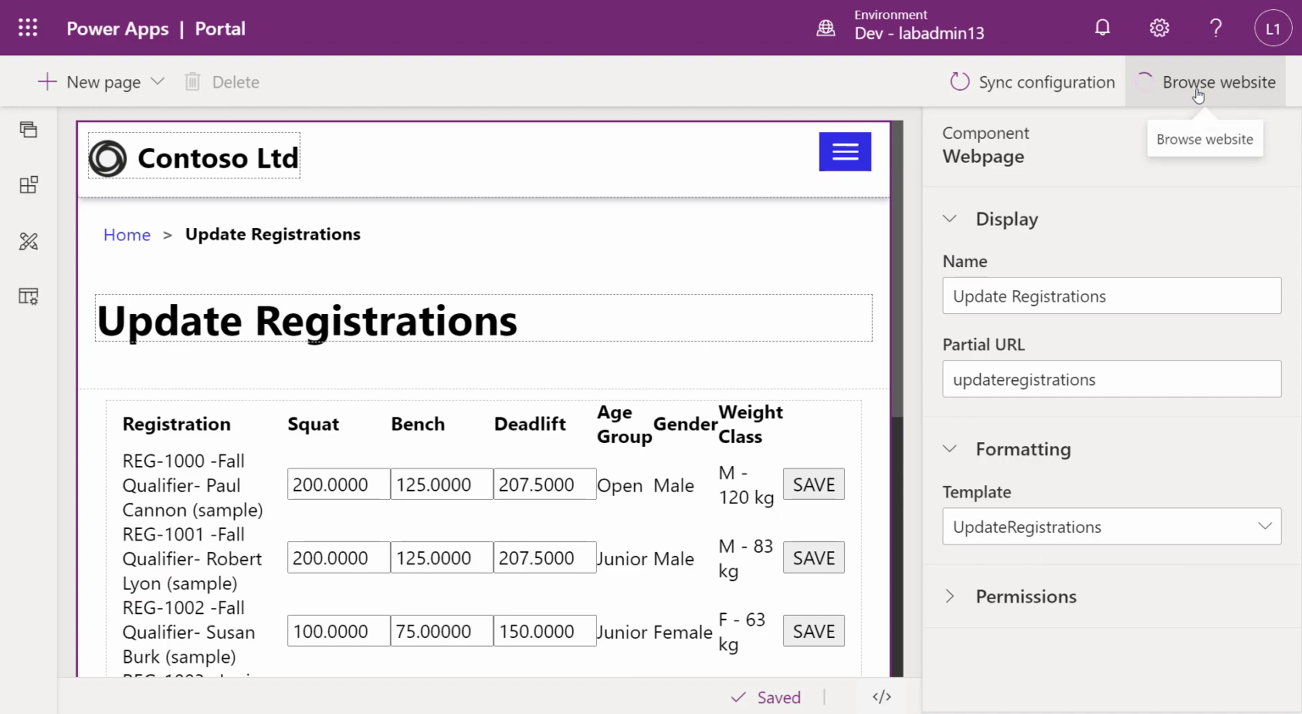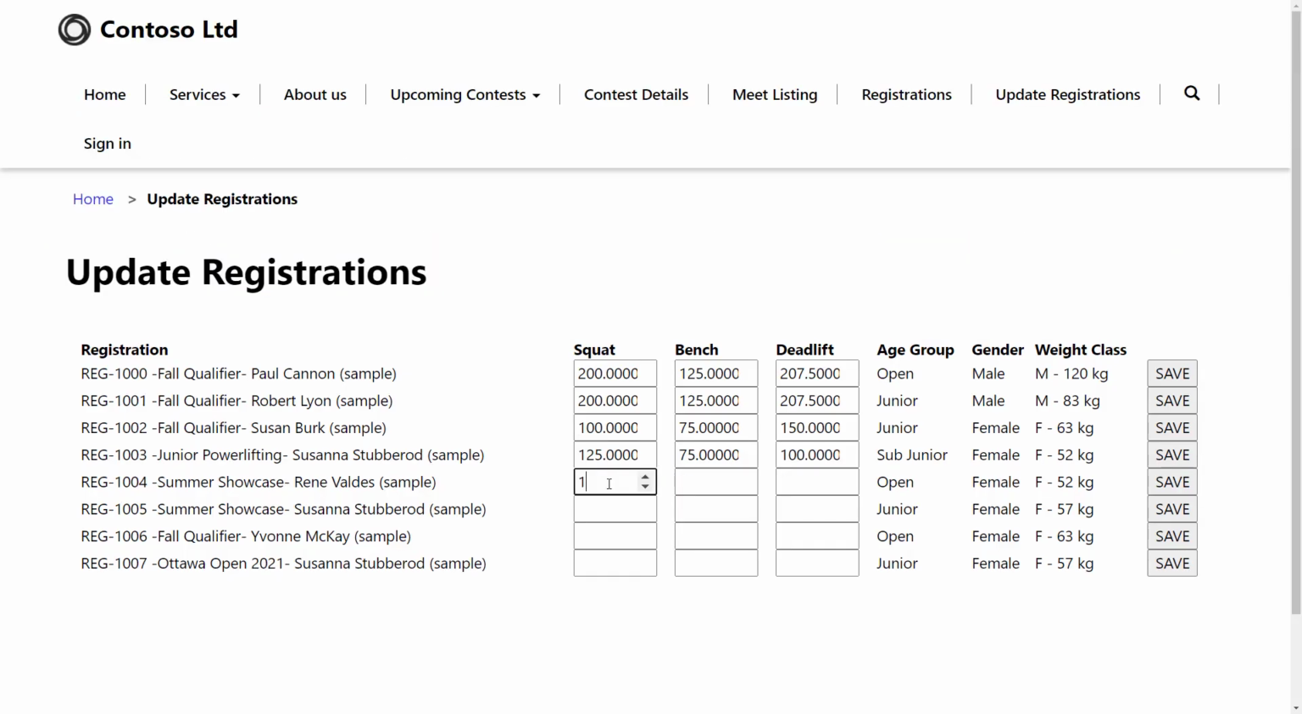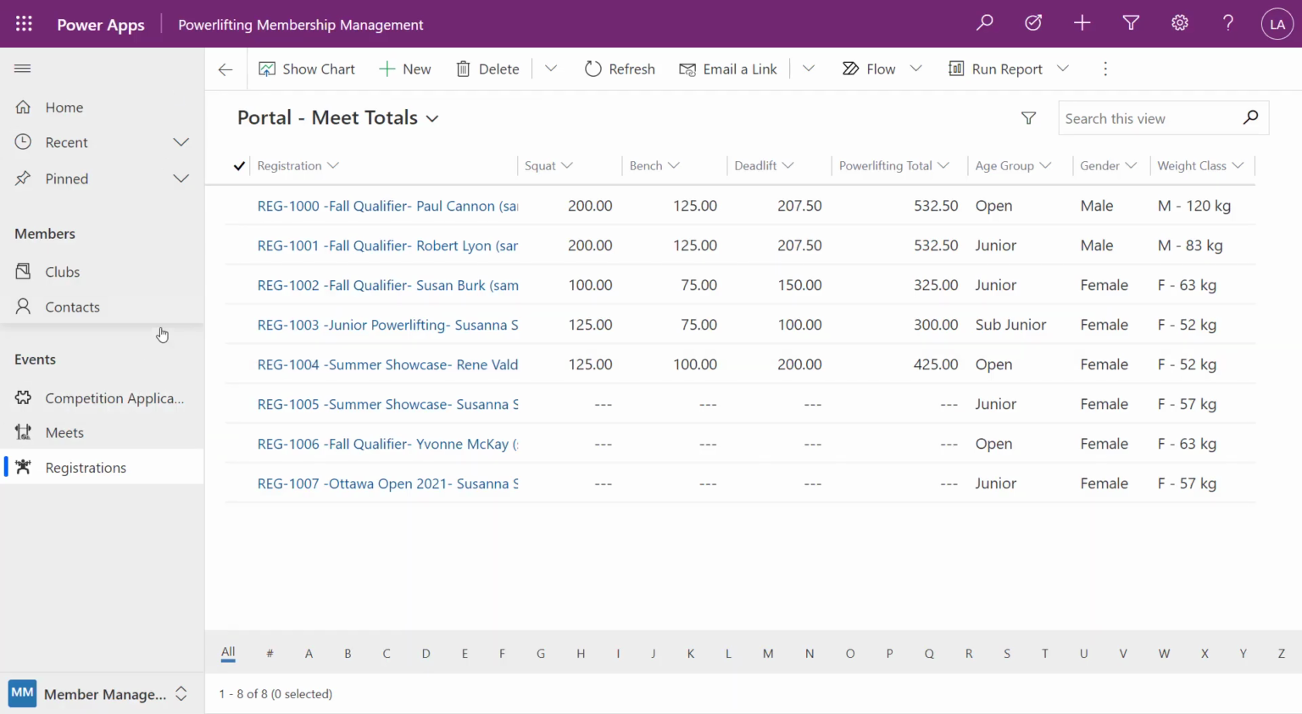Let's take a look on the website. And here, this looks a little bit better. I can now just type in the different values without having to click over to a different site altogether, and I could just hit my save. And if we look in my model-driven app, we can actually see the values have been updated. So we know the web API is working. So basically a lot of interesting stuff here.